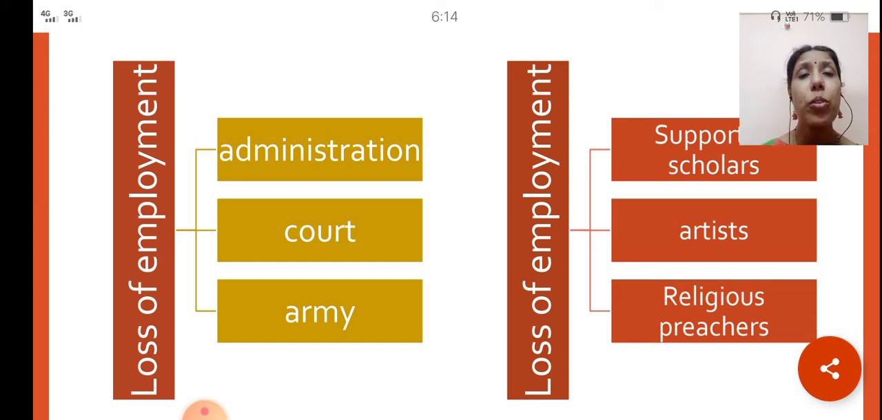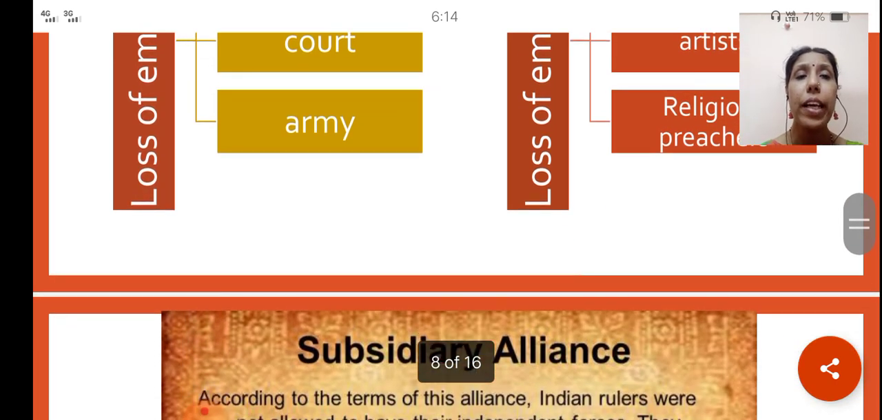The British removed Indians and they brought in their own people to work in our people's place. So our people lost their jobs from the administration, the court, army, and their posts as scholars, artists, and also preachers. This gave a big blow to their economy.